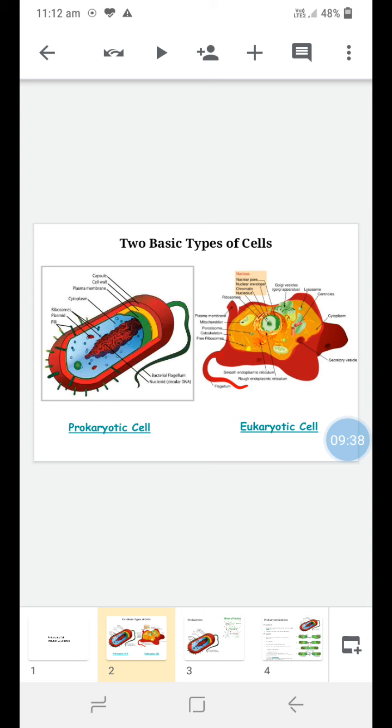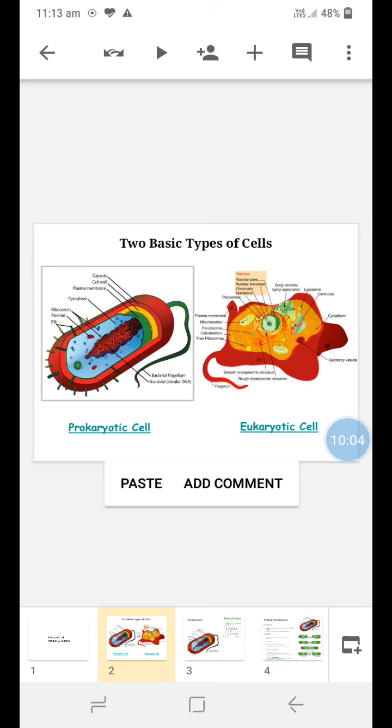It is viscous in nature, with a semi-fluid or semi-solid consistency, and all the organelles of the prokaryotic cell remain dispersed in the cytoplasm. Cytoplasm also acts as a center of many biochemical reactions which take place in the cell.